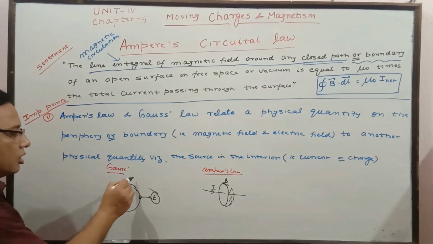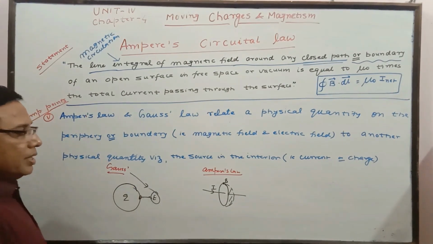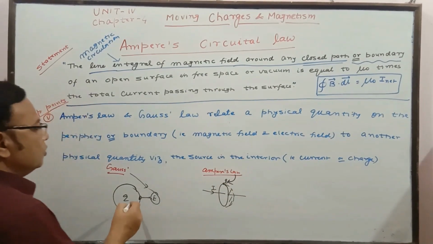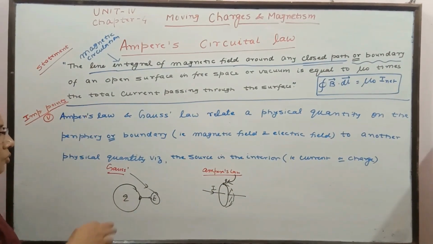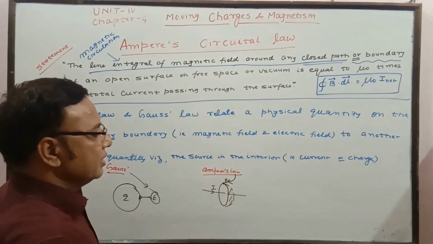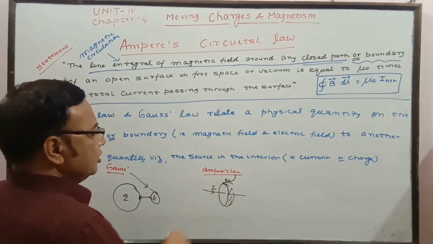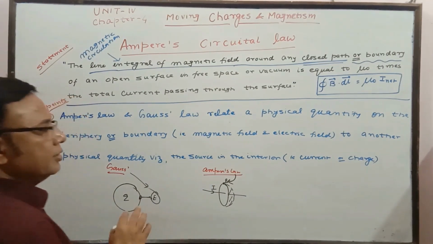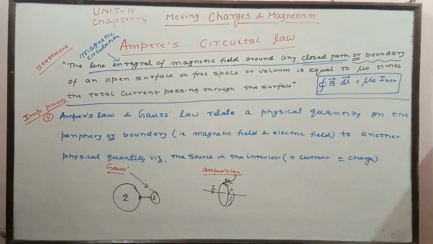So this Ampere's law for magnetic field can be viewed in analogy to Gauss's law for electric field. Gauss's law is used to determine E, Ampere's law is used to determine B. Due to enclosed Q in Gauss's law, and that is I, that is piercing the surface enclosed within the zone, and thus we can say these two can be viewed in analogy somehow.